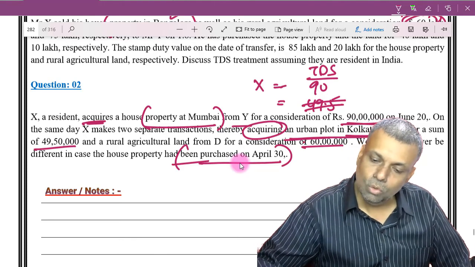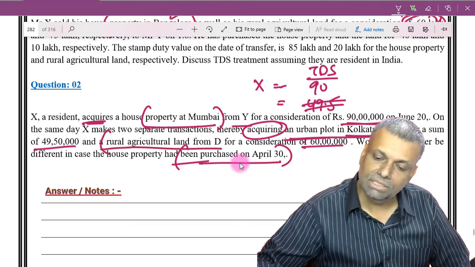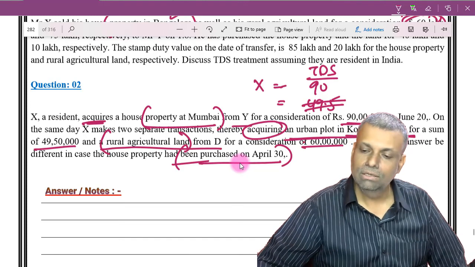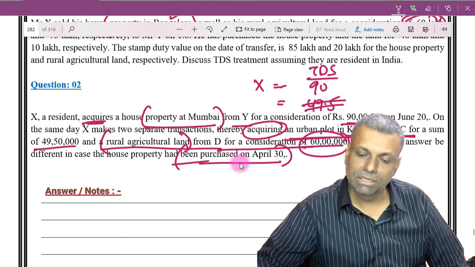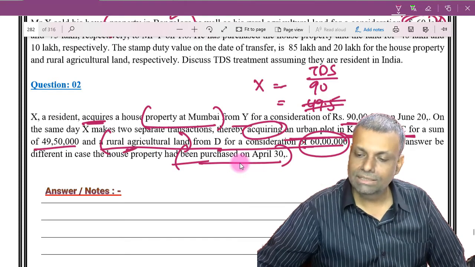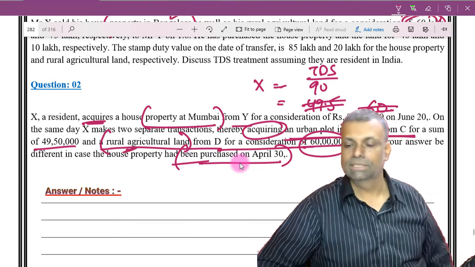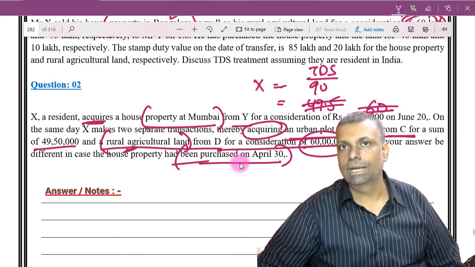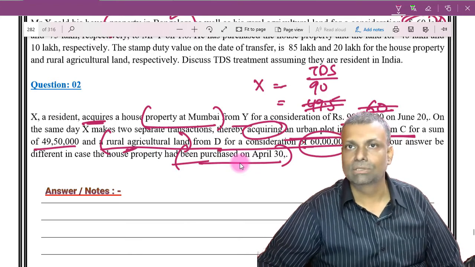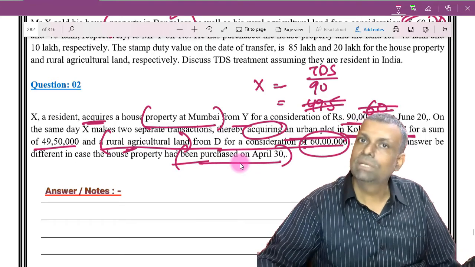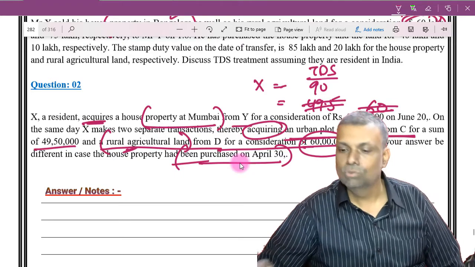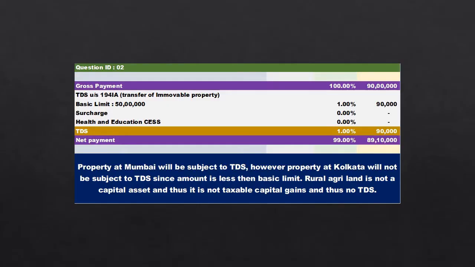Then he is purchasing a rural agricultural land for 60 lakhs. Since it is a rural agricultural land, there will be no TDS even on 60 lakhs, because rural agricultural land is not a taxable transaction. That's the concept. The law also makes it very clear that no TDS provisions are applicable on this, and therefore I will have to do the TDS compliances only on the 90 lakhs.